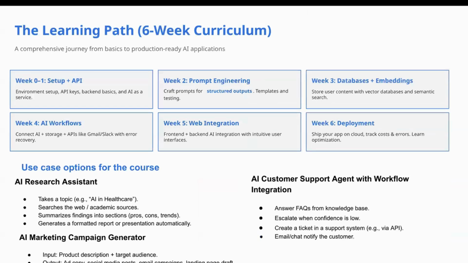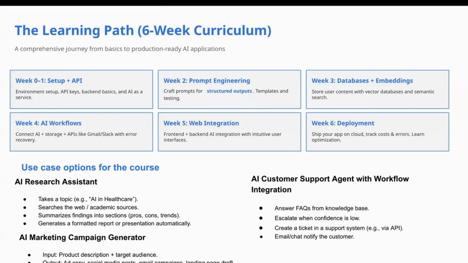So now coming to the boot camp, which is starting on the 30th of September. It will be a 6 week curriculum. It will be one-on-one coaching, hands-on experience for all of you. Week 0 and 1 will have the setup plus all the API basics. Week 2 will be about prompt engineering, where we will see how to craft prompts for structured outputs.